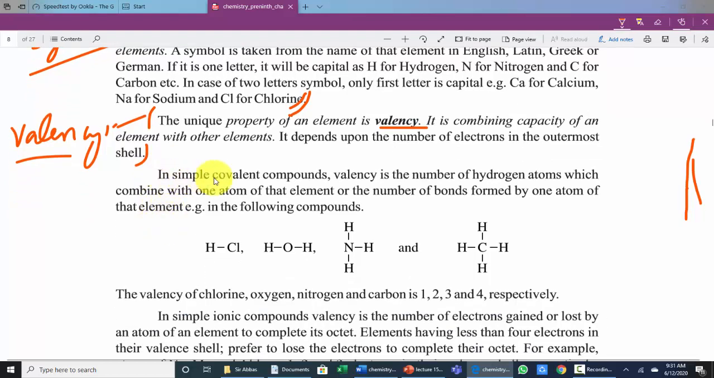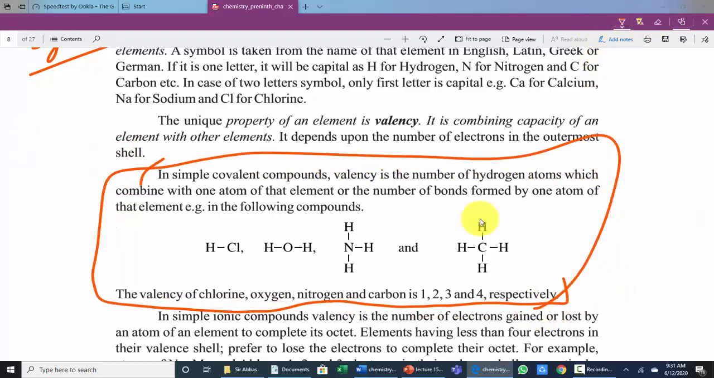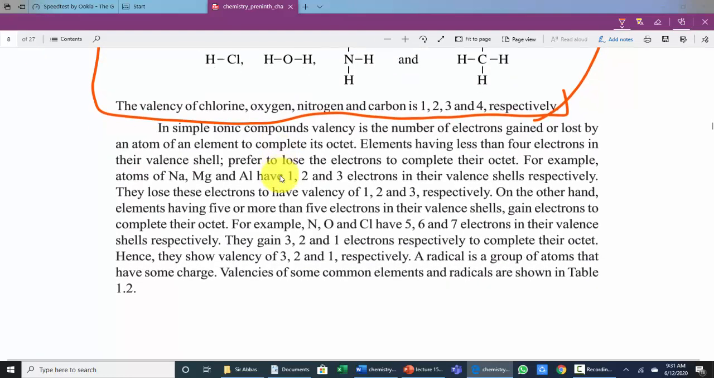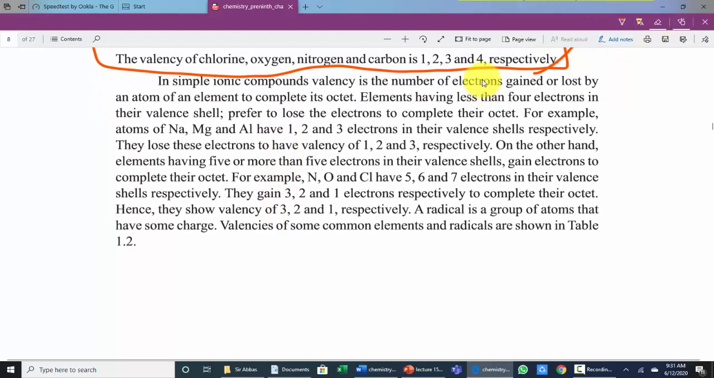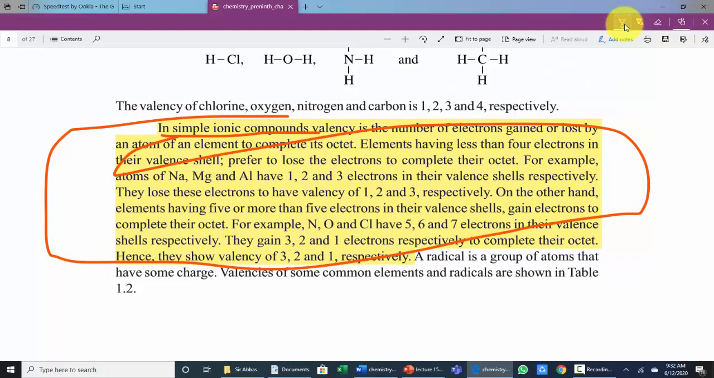Next is in simple covalent compound, the concept of valency in simple covalent compounds from this line to this line. Concept of valency in ionic compounds. And next is ionic compounds. So this whole paragraph from this to this area is ionic compound concept. So you have to keep in mind that you mark neat and clean on your textbooks. And in the end, definition of radical.